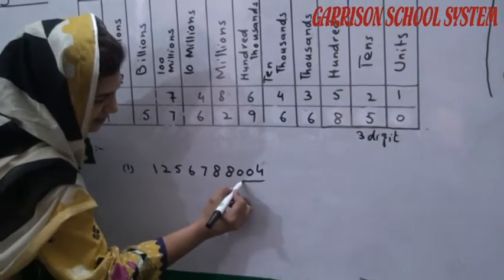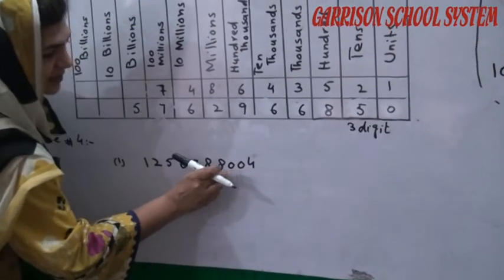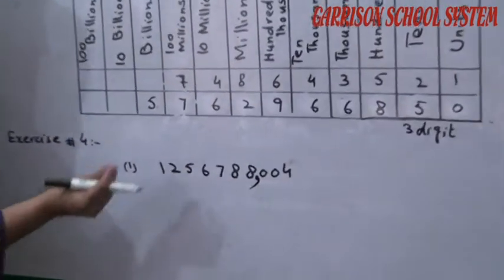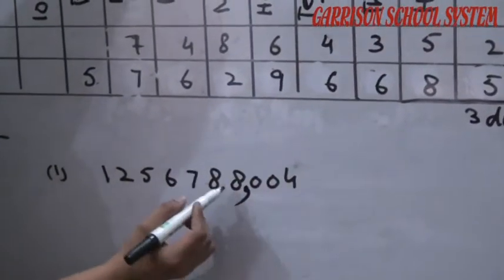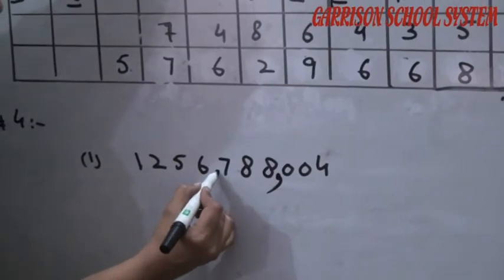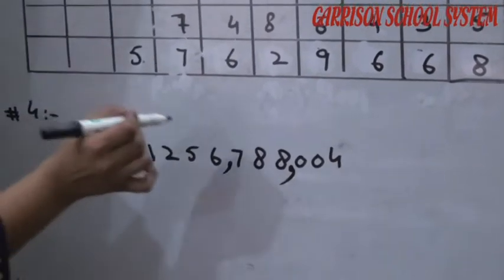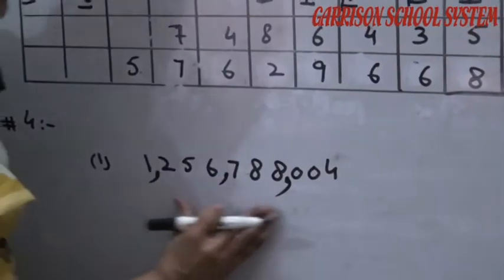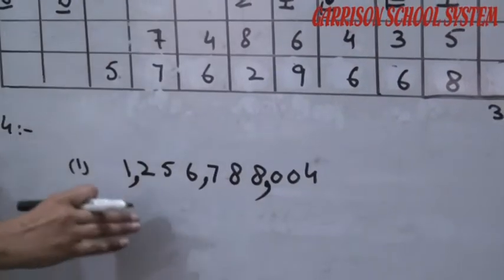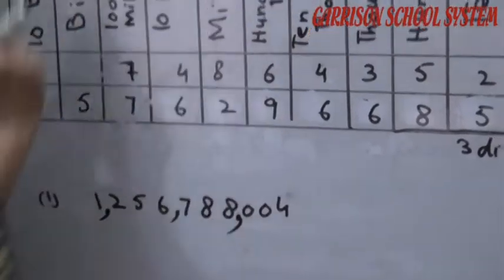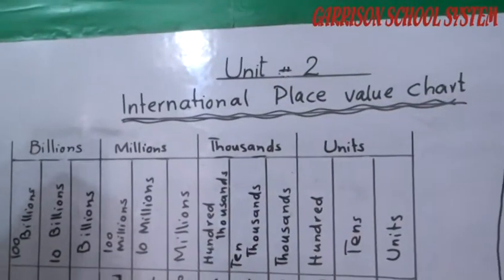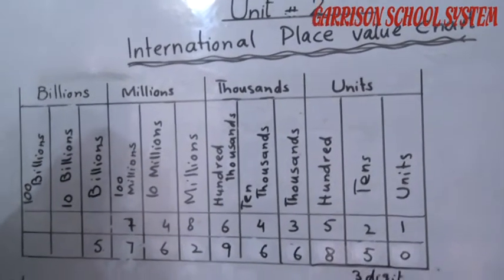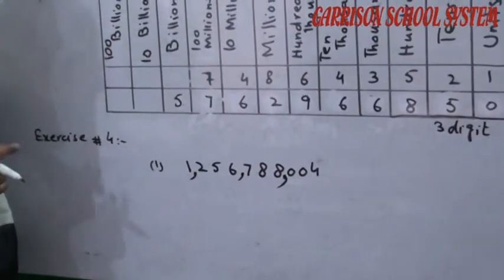After these 3 digits, we put the comma here. Again 3 digits, then a comma, and again after 3 digits we put a comma. In this way, we separate the digits according to the international place value chart.